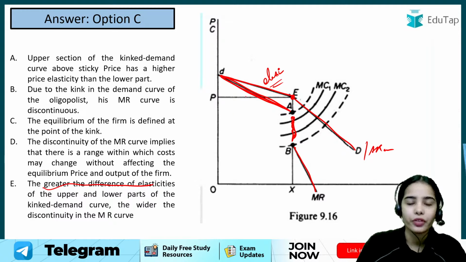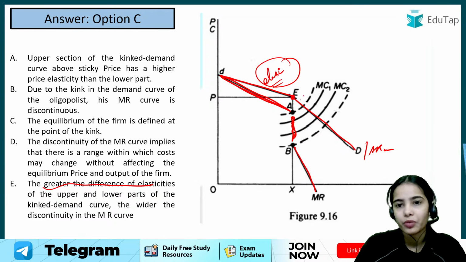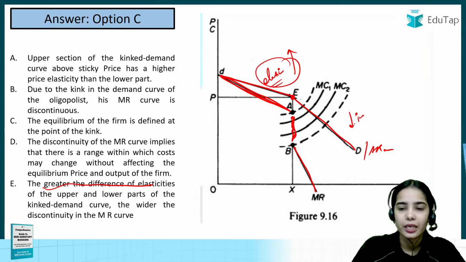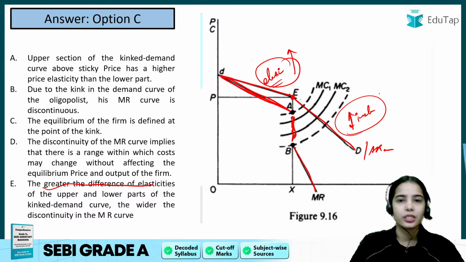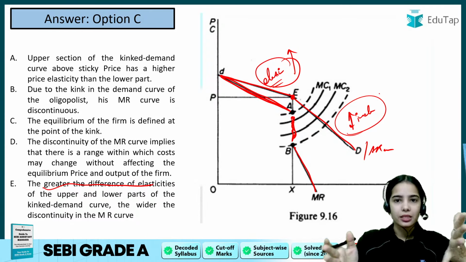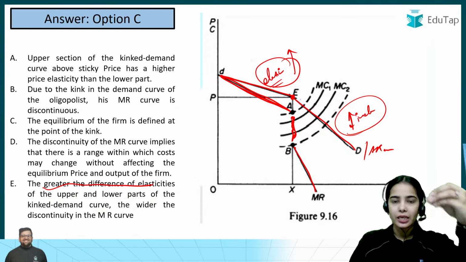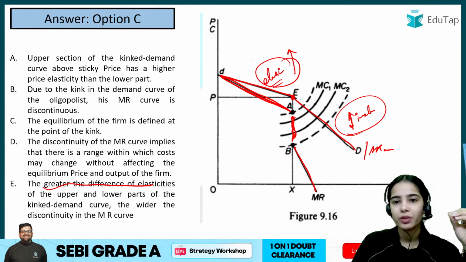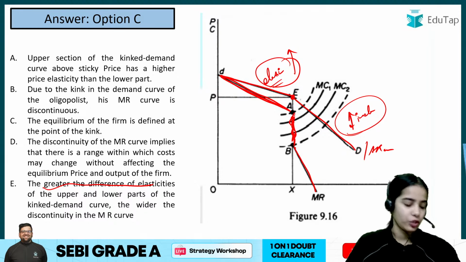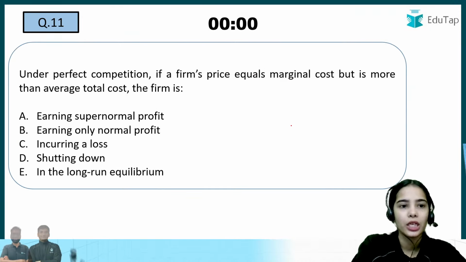The greater the difference between the elasticities, the more elastic the upper part is and the more inelastic the lower part is, the more there will be discontinuity between the marginal revenue curves. That is the idea. Now coming to the next question.